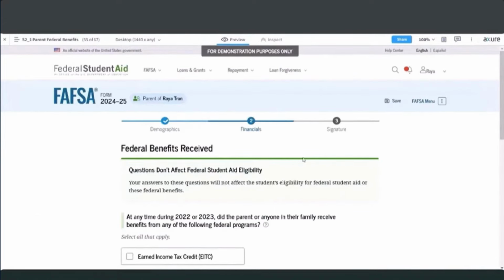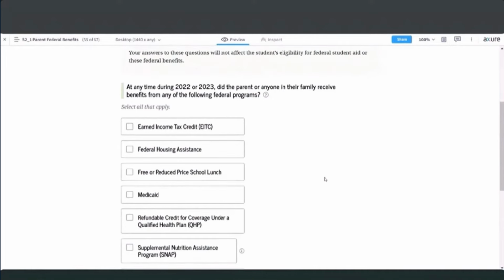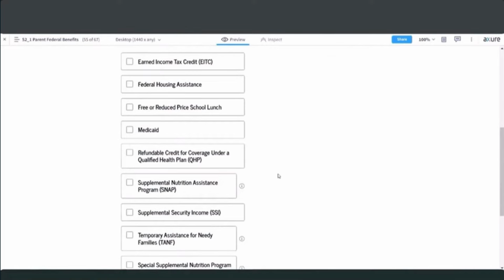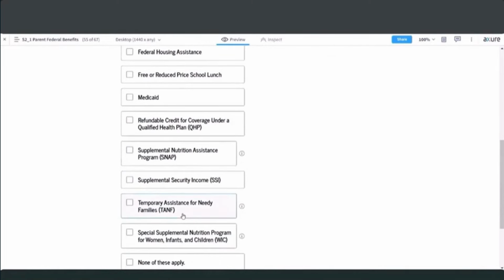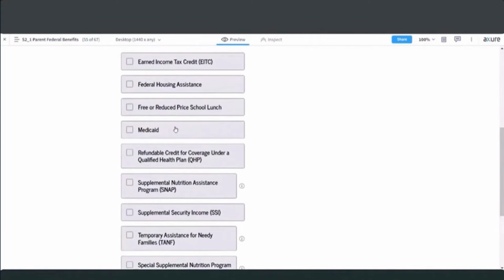The first question that the parents receive is whether or not they received any federal benefits in the previous 2 calendar years. So basically here, the parent is going to answer whether or not they received any of these federal benefits, them or anybody in their family, for any of these programs. And they would indicate which ones they had received benefits from, and if none of them applied, then they would choose the none of these apply option. And you can see once I select that option, then all of the other options are grayed out here.